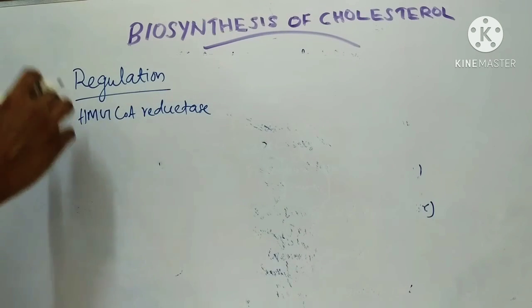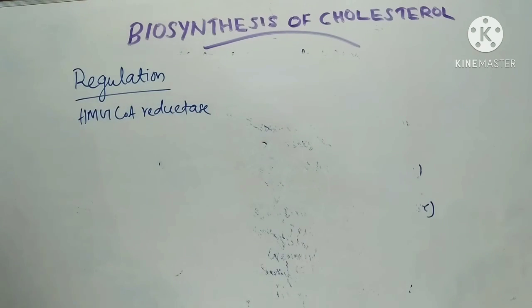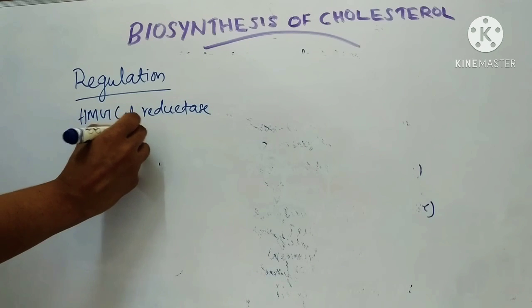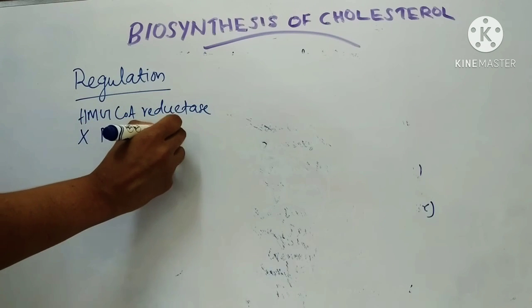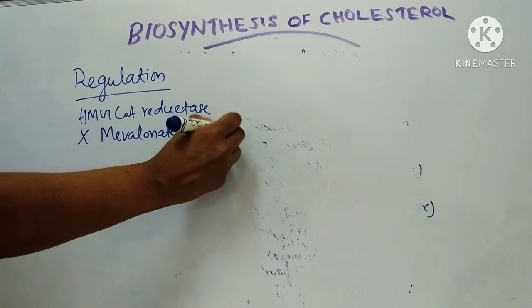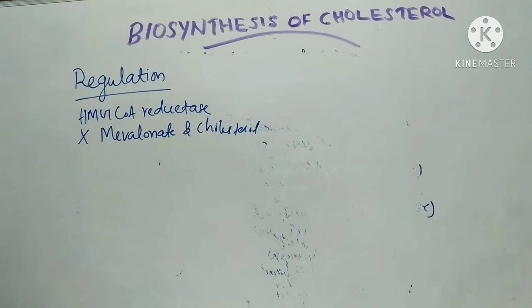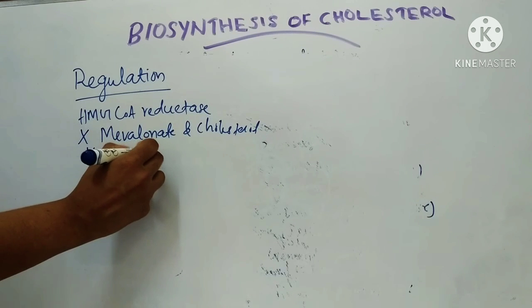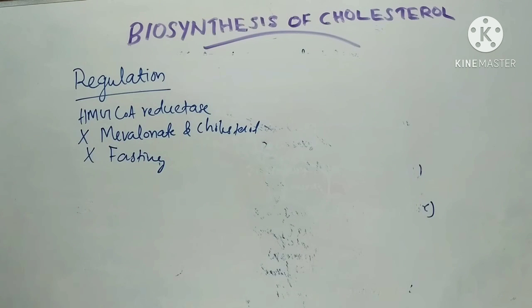It catalyzes the conversion of HMG-CoA to mevalonate. This enzyme is inhibited by mevalonate and cholesterol. Then fasting also inhibits this enzyme.